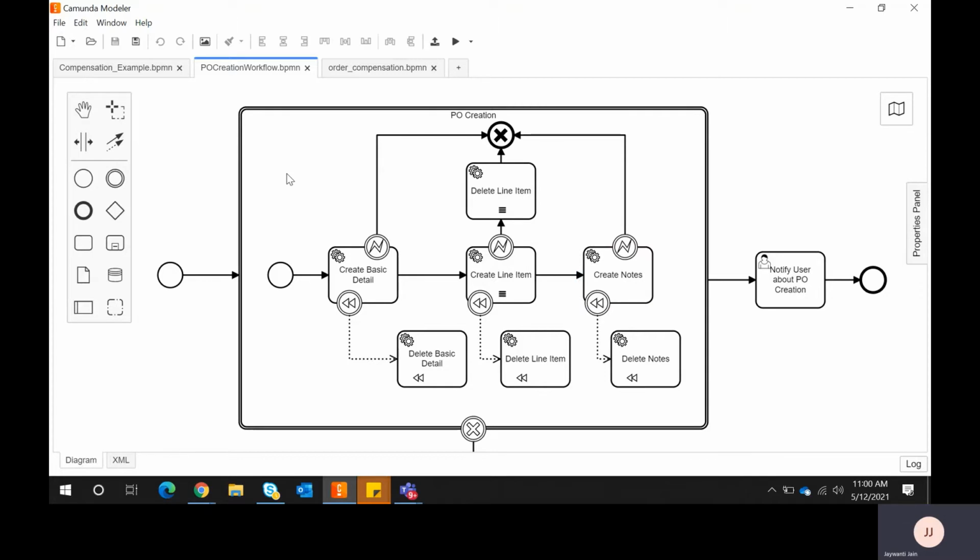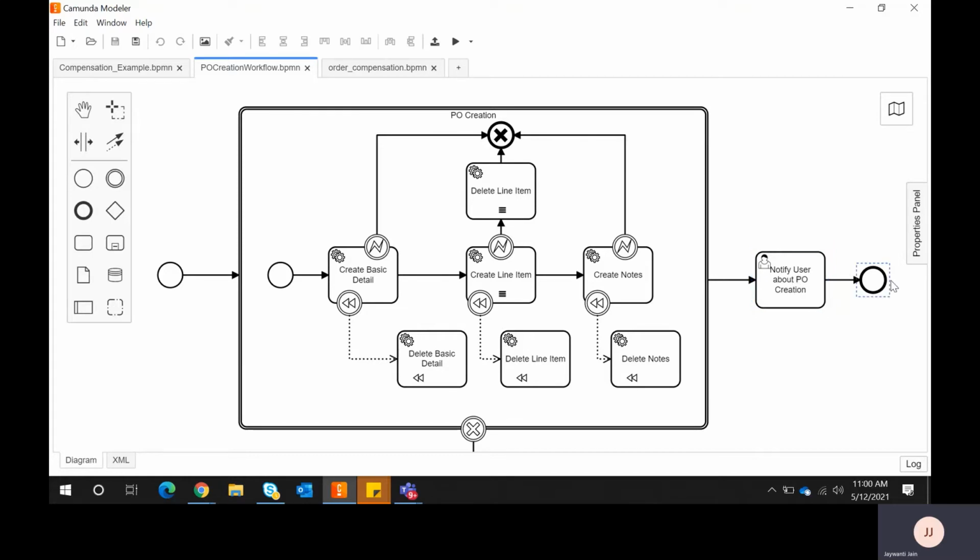If we see the happy scenario, when any order is received, it will create the basic detail, and then it will create the line item detail for that order, and then it will create a note. After all this is successfully completed, it will notify the user that order creation is done,